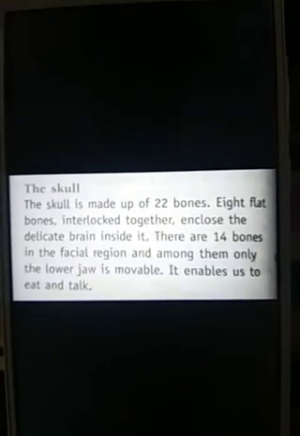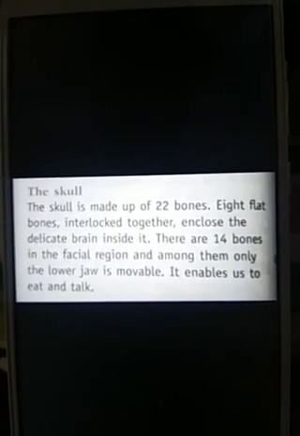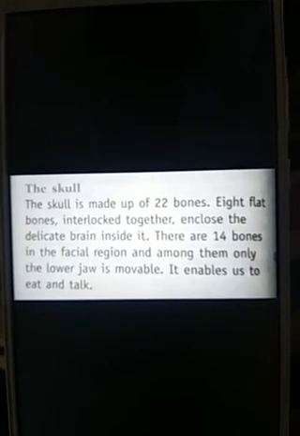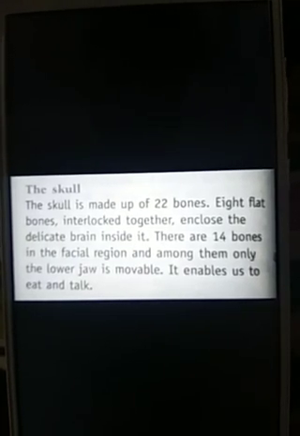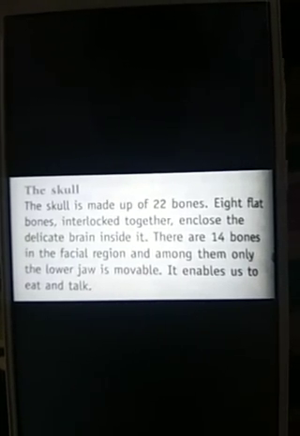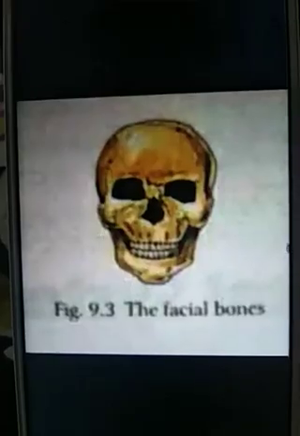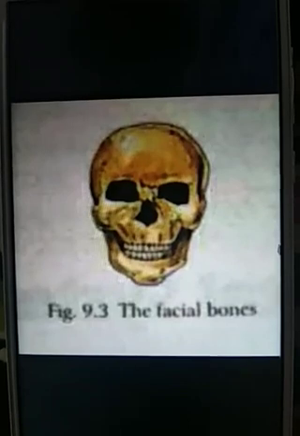Now let us discuss about the different frames of the bone in our body. First is skull. Skull is made up of 22 bones, out of which 8 flat bones are interlocked together with the help of fixed joints, and the rest of the 14 bones are present in our facial region. Here you can see the facial bones present in our skull. And the important function of skull is it protects the brain of our body. Brain is one of the most delicate organs of our body.